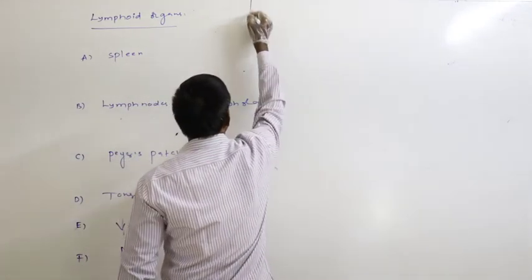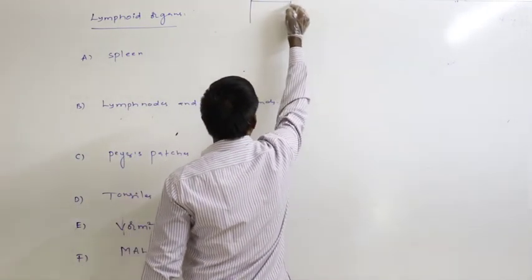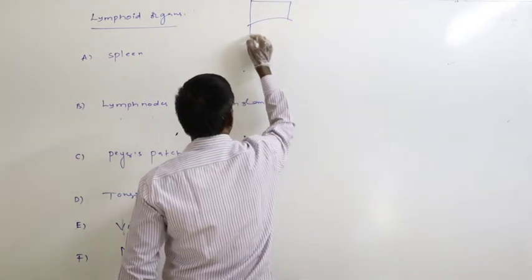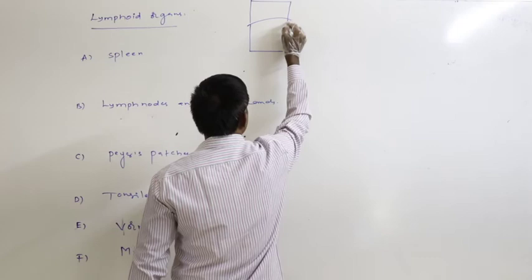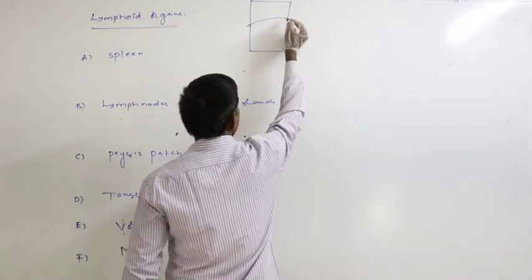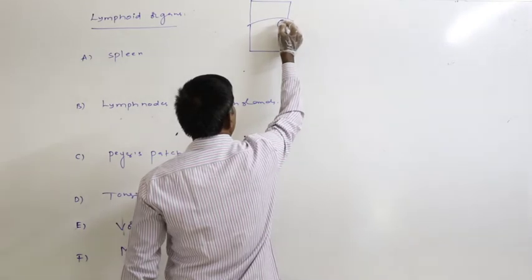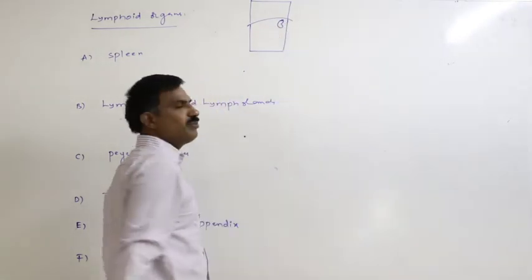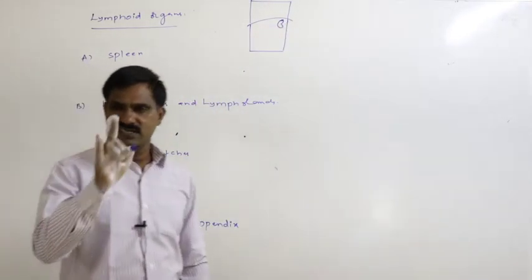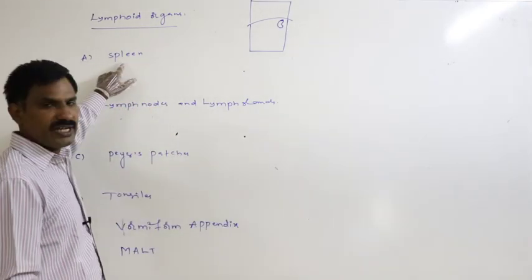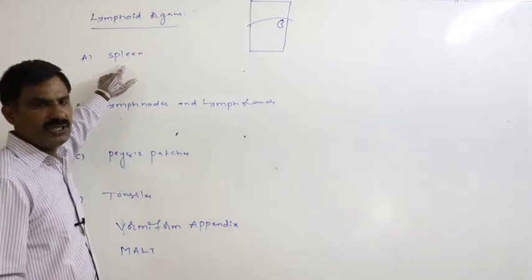Just assume this is the thoracic cavity, this is the diaphragm, this is the abdominal cavity. In this particular corner, whatever the kidney shaped or bean shaped red colored structure which is present, that gland is said to be the spleen.